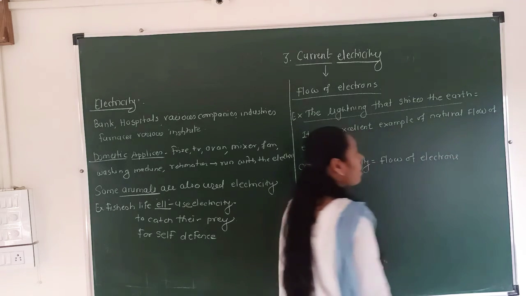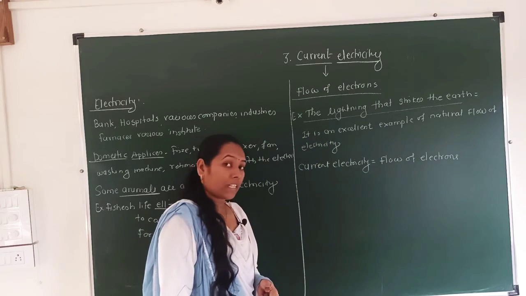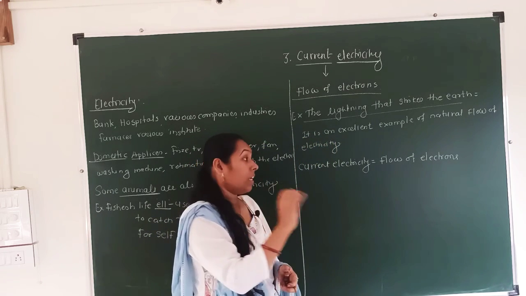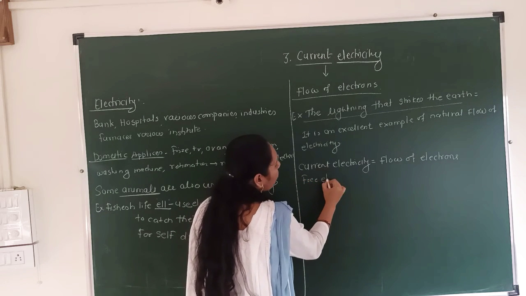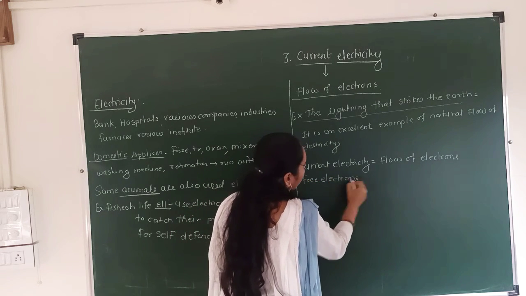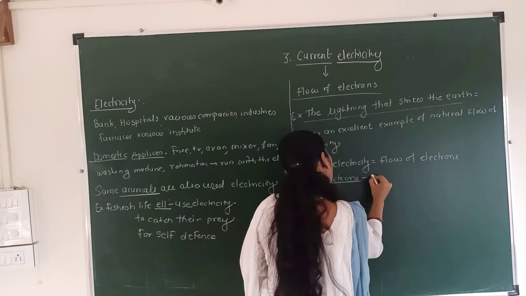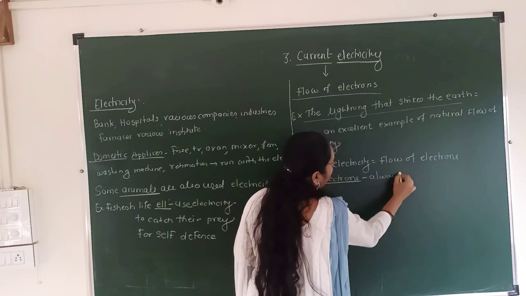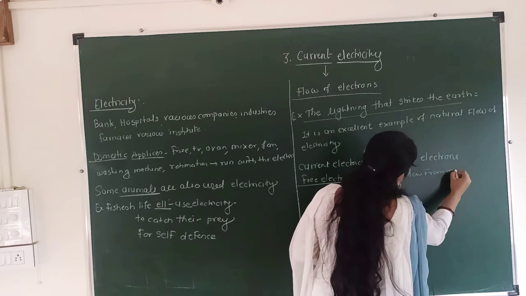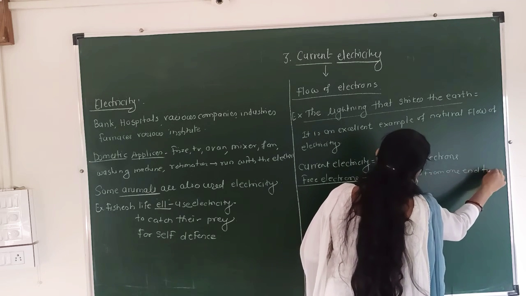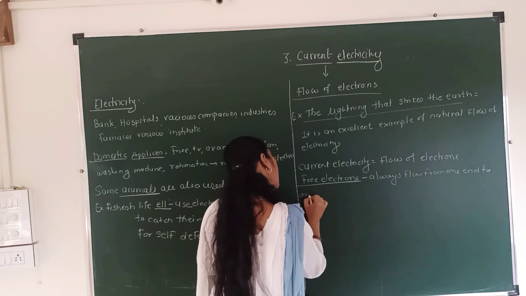Which electrons start to flow so that electricity is produced? See, the free electrons always flow from one end to another end. Which end?